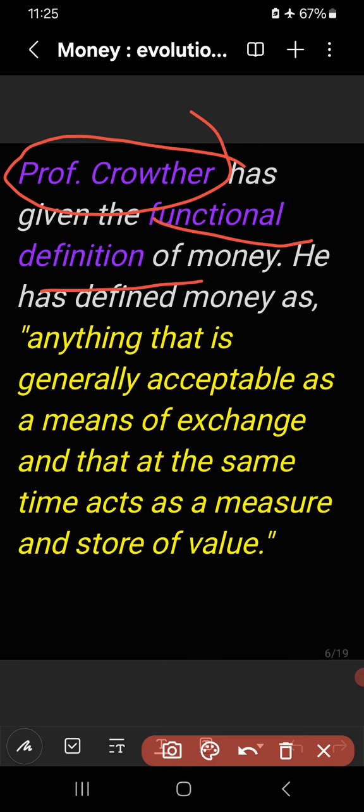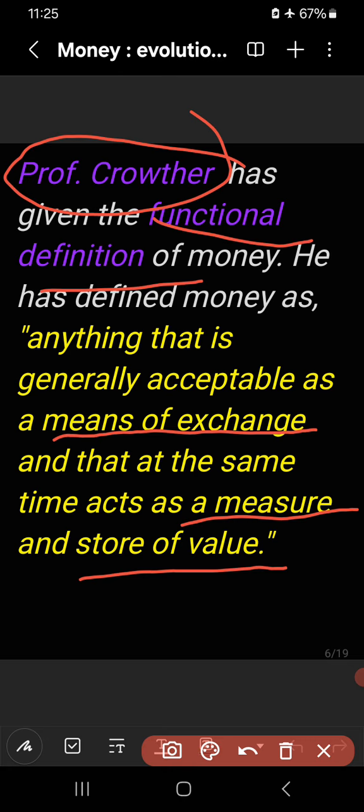You see, the functions of money are clearly mentioned in the definition of Professor Crowther. Three functions are given, three important functions of money.